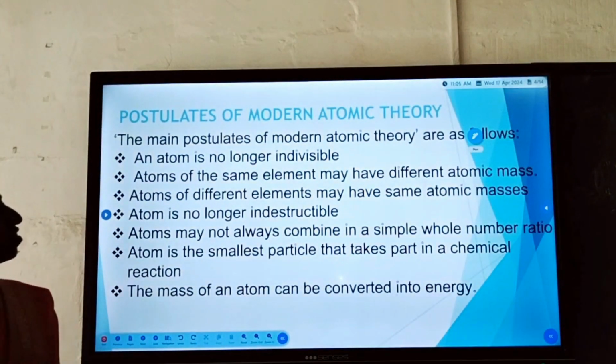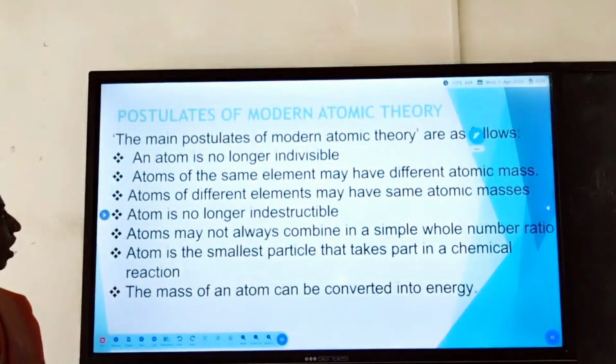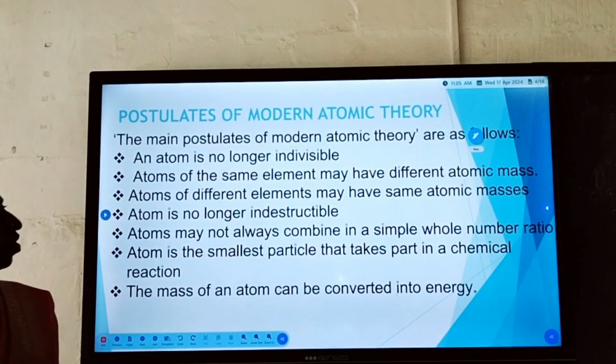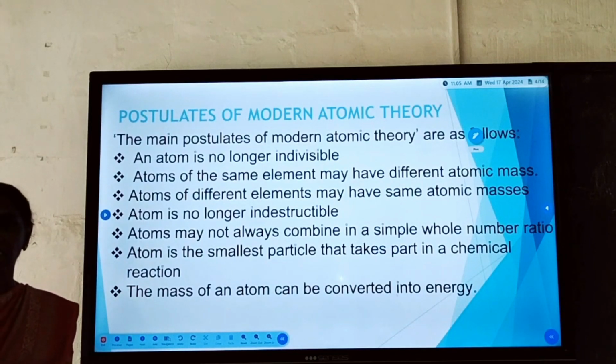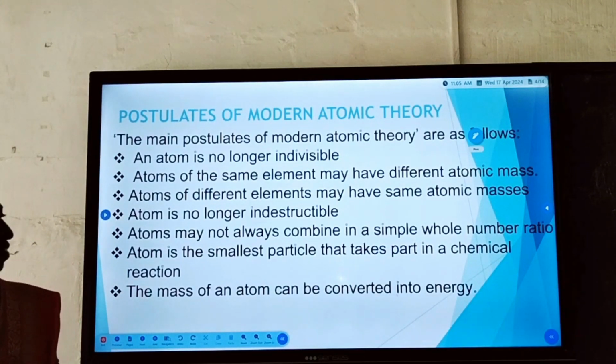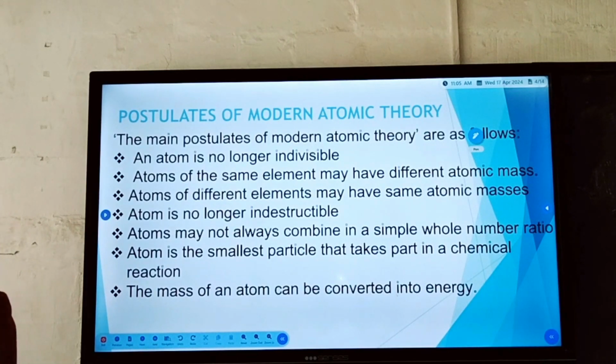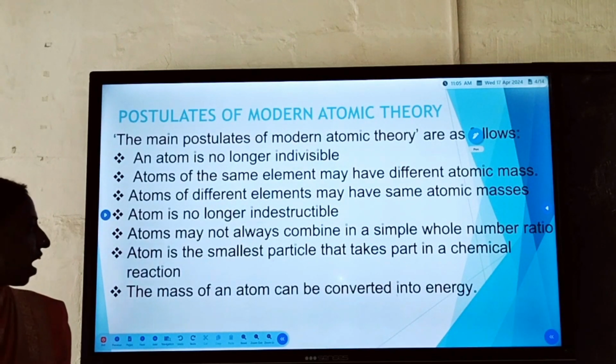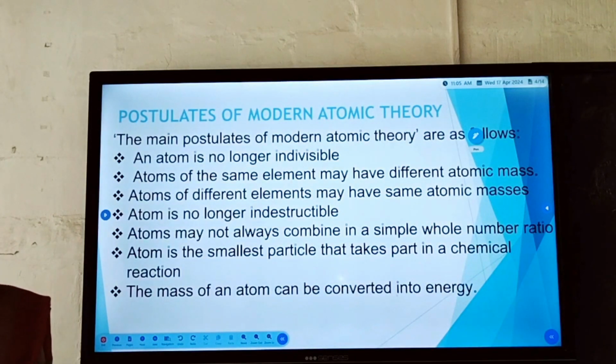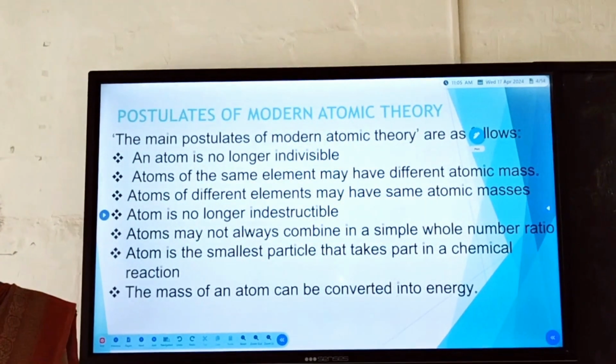Here, some postulates of modern atomic theory are given. The main postulates of modern atomic theory are as follows. Atom is no longer indivisible. You all know atom cannot be divided. Atoms of the same element may have different atomic masses. Atoms of different elements may have the same atomic masses. Atom is no longer indestructible. Atoms may not always combine to form a simple whole number ratio. Atom is the smallest particle that can take part in a chemical reaction. Mass of an atom can be converted into energy by using the formula E = mc².